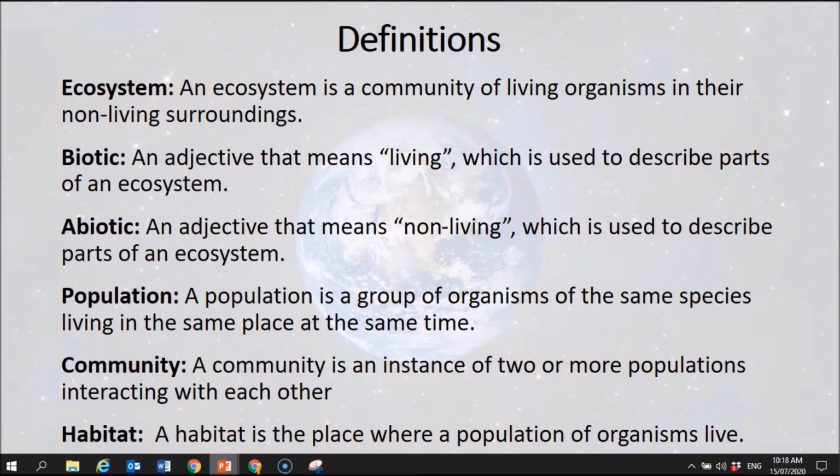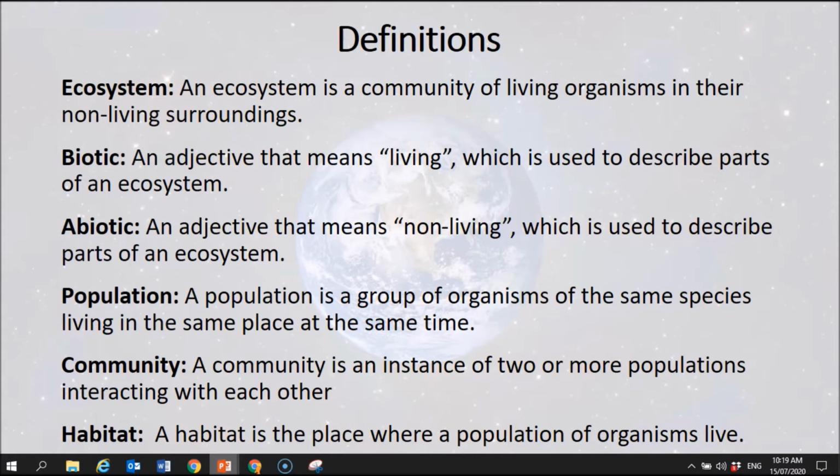Okay, abiotic. Well, often when there's an A in front of a word, that A as a sort of prefix means that it changes the word to the opposite meaning of the word that would be there if the A wasn't present. Okay, so abiotic is obviously the opposite of biotic. So it's an adjective that means non-living, which is used to describe parts of an ecosystem like rocks, water, soil, although there would be some microorganisms in soil, and that sort of thing. All right, moving on.